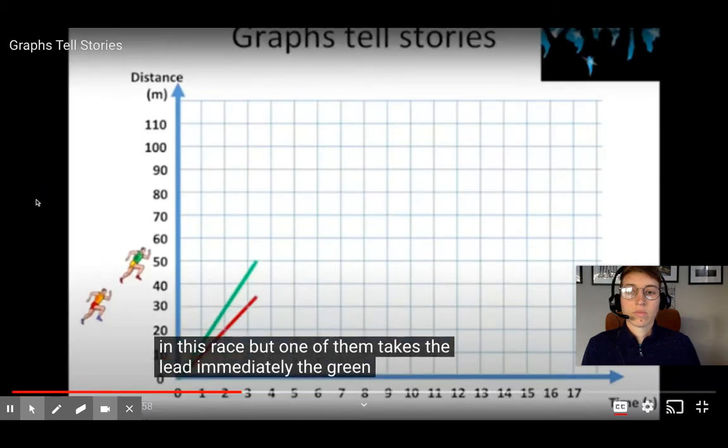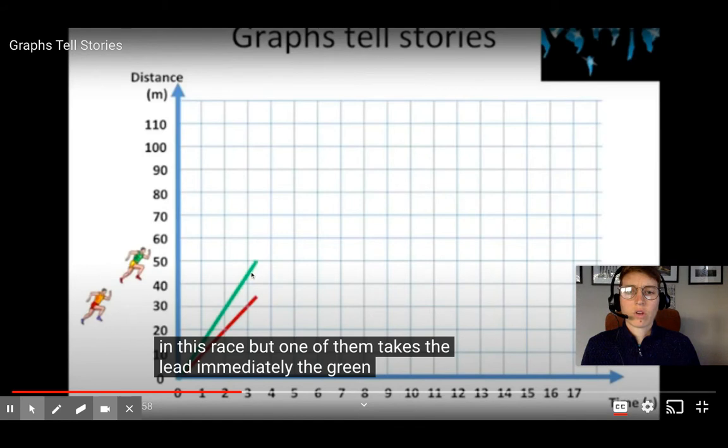The green. Okay, so we see the two runners take off at the beginning of the race. The green runner here and the red runner here. The green runner is ahead. They're running this way and the finish line is here. The green runner is ahead, meaning this runner is running faster.